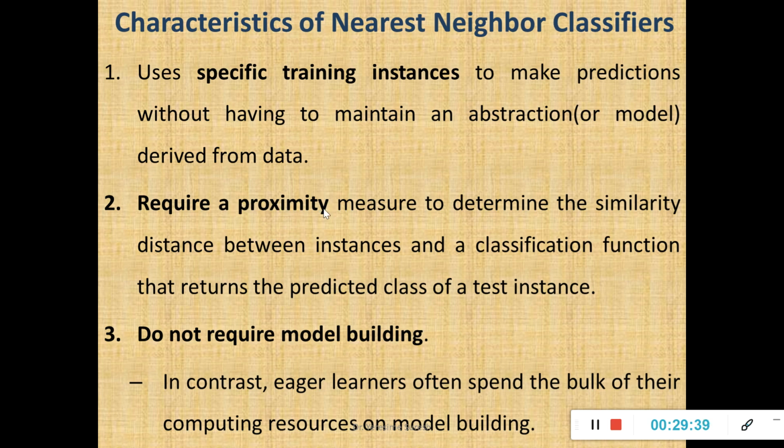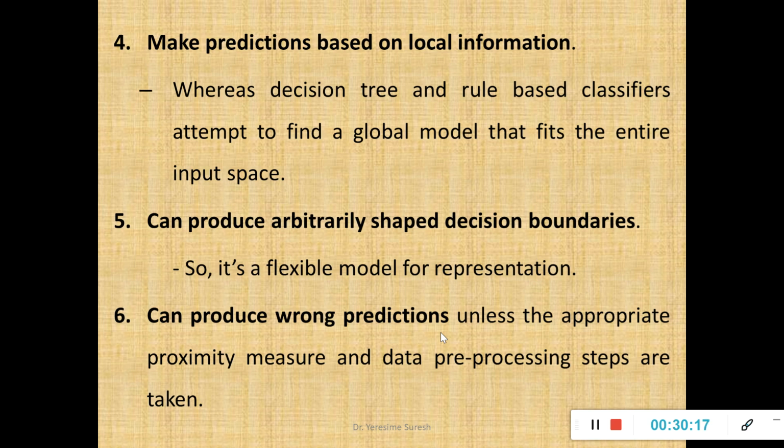Similarly, here also I make use of proximity measures such as the Euclidean distance or the other two approaches to find the distance between the new instances and the instances in your training records. As I've said, they don't require any model building. That means they don't build their classification model. In contrast to your eager learners, that means your rule based and decision tree, which often spend the bulk of their computing resources on model building. Your rule based and decision tree spend more time in designing a classification model, whereas your instance based classifiers don't waste time in building a classification model.